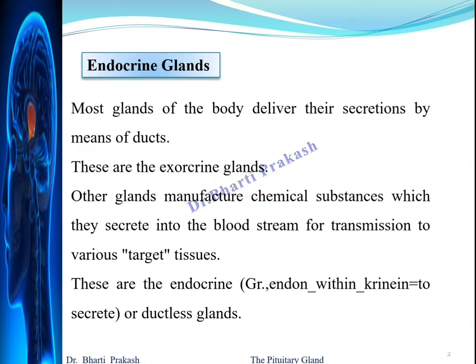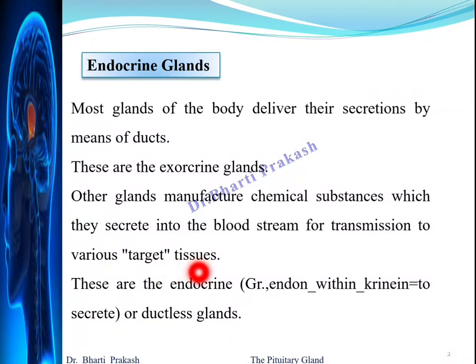The exocrine glands have ducts that carry their secretions to a surface. These glands include the sweat glands, the sebaceous glands, and the mammary glands, and also the glands that secrete digestive enzymes. Other glands manufacture chemical substances which they secrete into the bloodstream for transmission to various target organs.